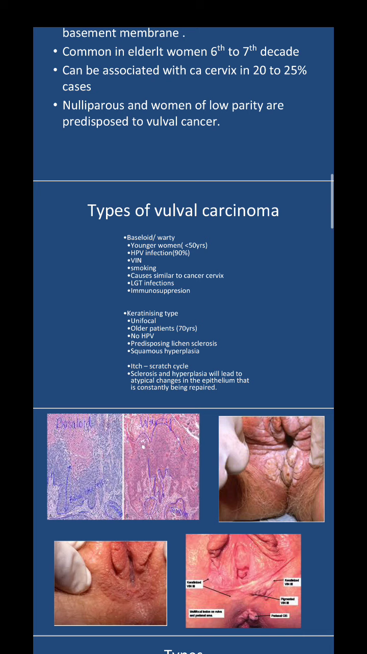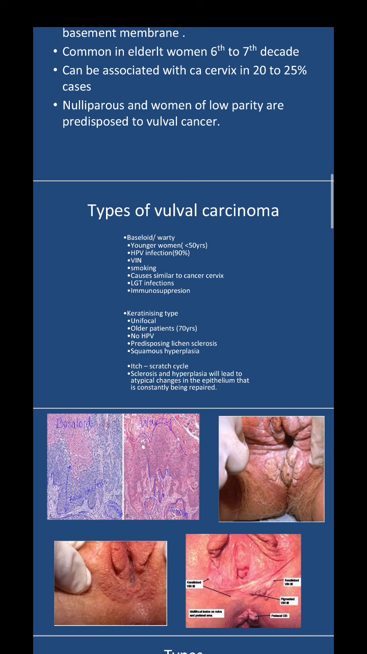HPV infection is said to be the most important etiology, and it will usually have a predisposing intraepithelial neoplasia. Causes like smoking, and causes are also similar to that of cancer cervix. Lower genital tract infections will be common in these people. They will also have some degree of immunosuppression.